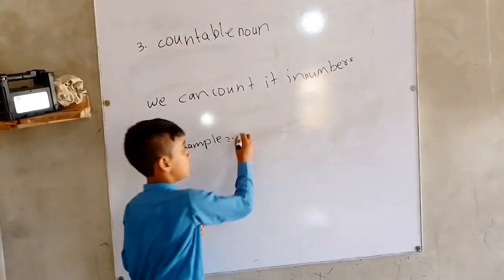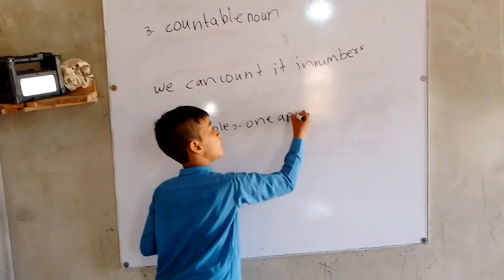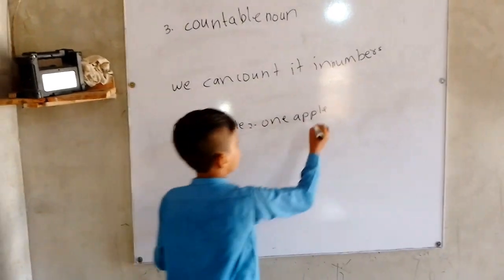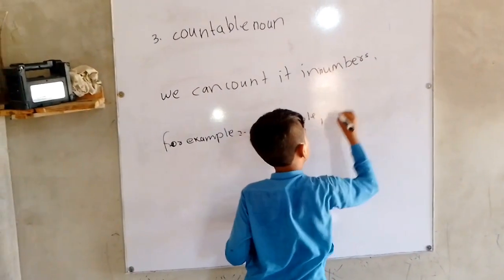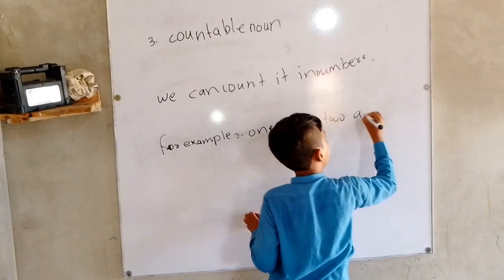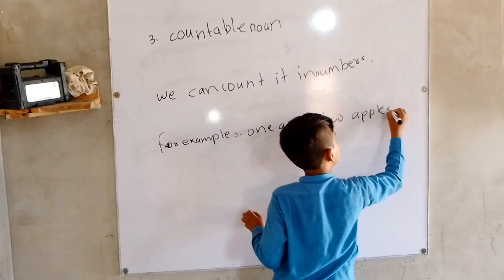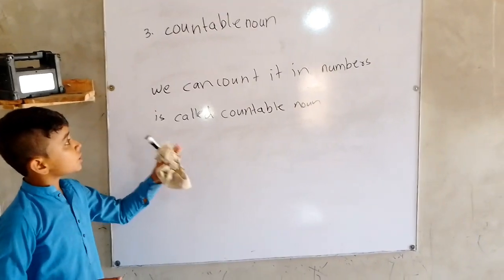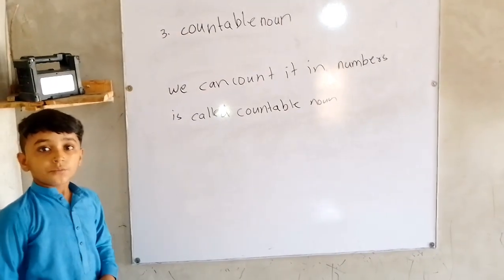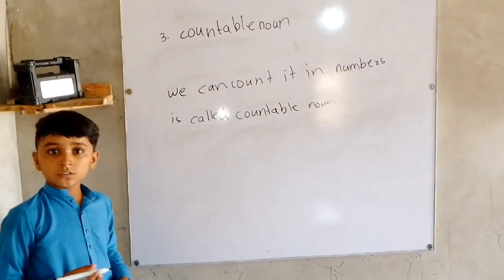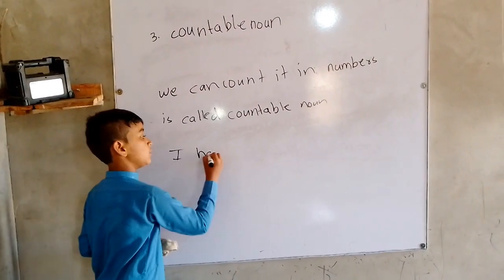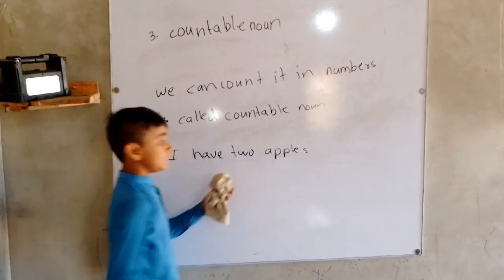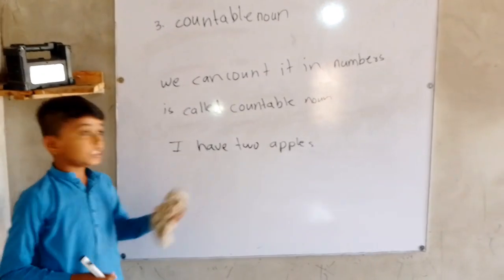One apple. We can count it. One apple, a complete sentence. Two apples. And when we can count it in numbers, it is called a countable noun. For example, I have 2 apples. Two apples is the countable noun. We can count it.